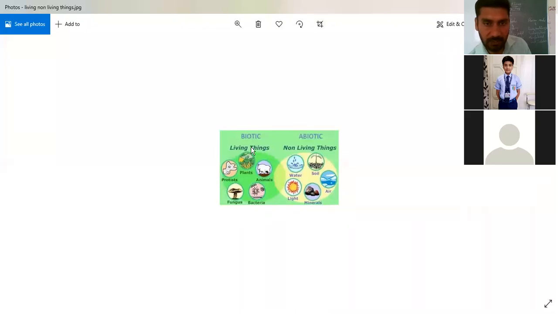Here you can see biotic, abiotic. Biotic means living things, abiotic means non-living things. Biotic things include living things: protists, plants, animals, bacteria, fungus. Non-living: water, soil, air, minerals, light, etc.